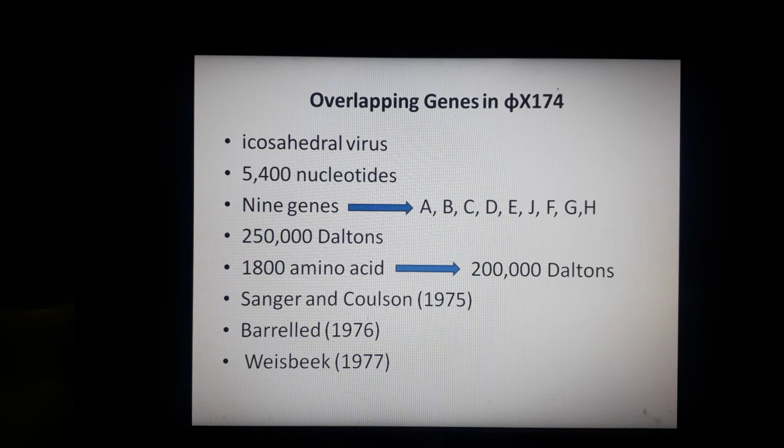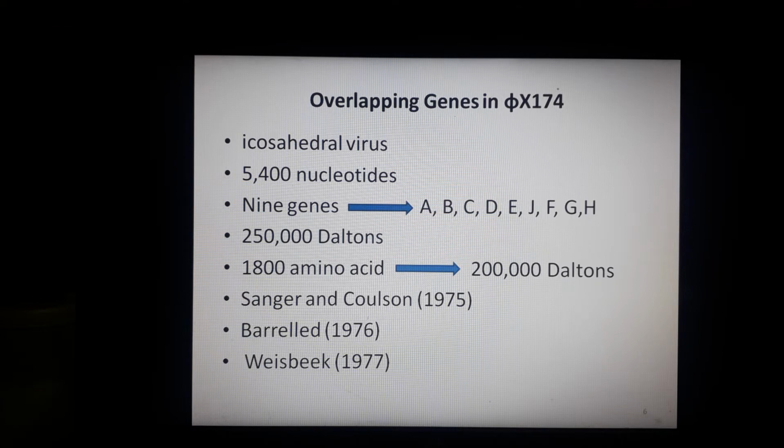So here you can see that the DNA molecule, though it consists of 5400 nucleotides, and the genome contains 5400 bases, is capable of producing a significantly greater amount of protein. The mass of protein produced is basically 2 lakh daltons. It's quite great.